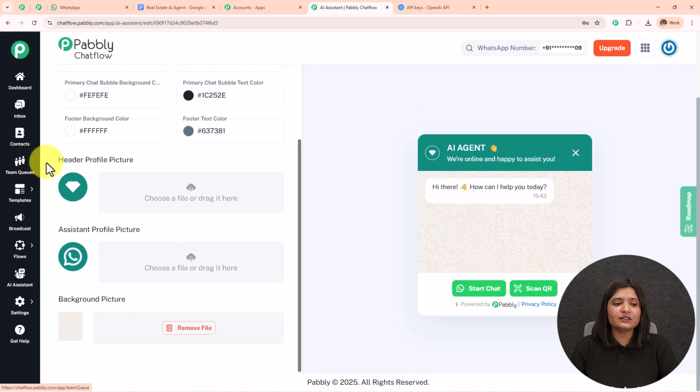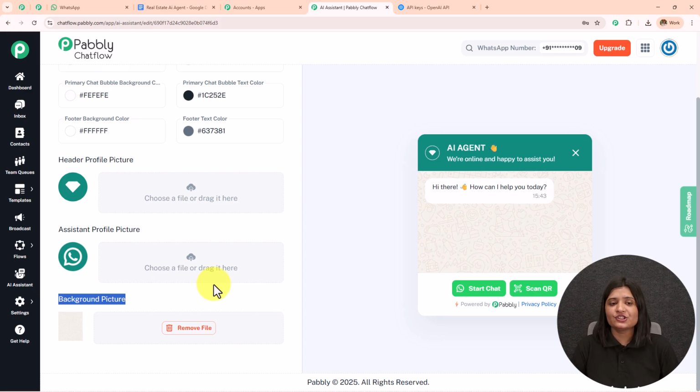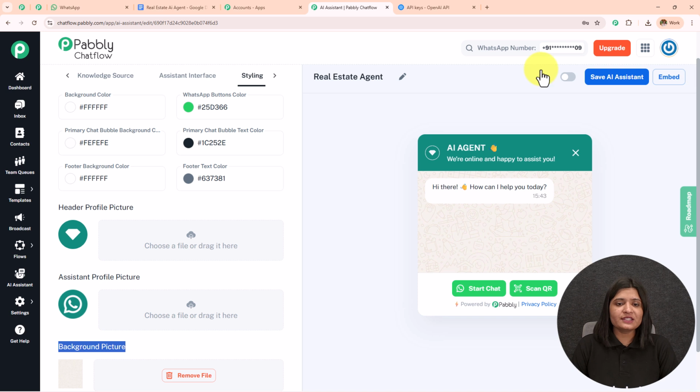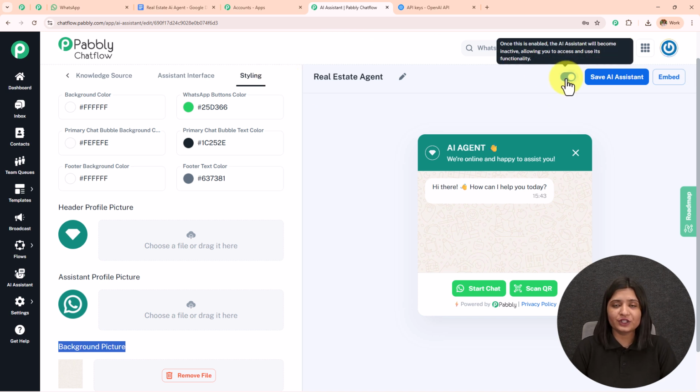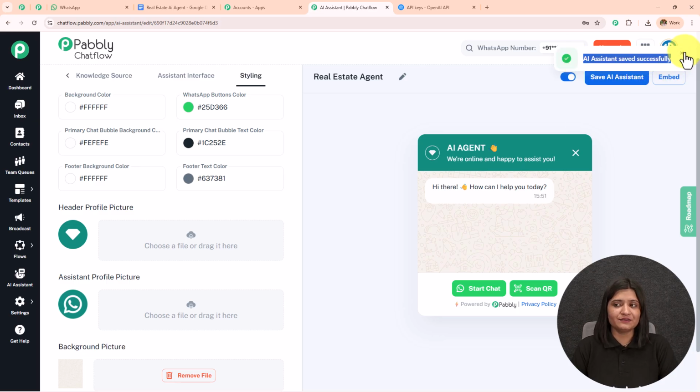You can enter the header profile picture, assistant profile picture, and the background picture in a very similar manner, just like we have uploaded the knowledge base, clicking on this cloud and then uploading that particular picture. So here we are done with all of these options. Now we have to keep in mind that we keep this toggle on. If we do not keep this toggle on, the AI agent will remain inactive, and then we save this. So here AI agent will be saved and AI assistant saved successfully.